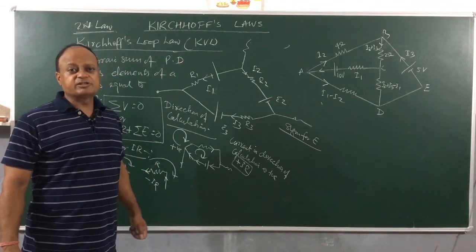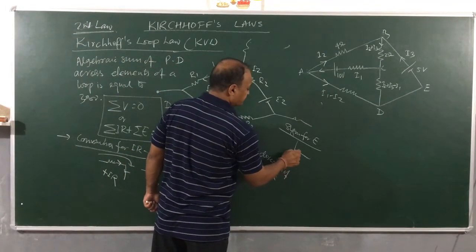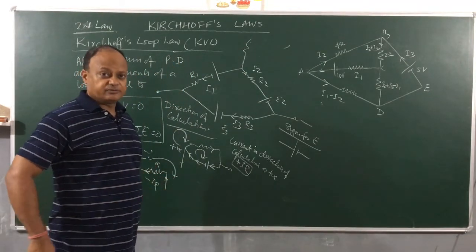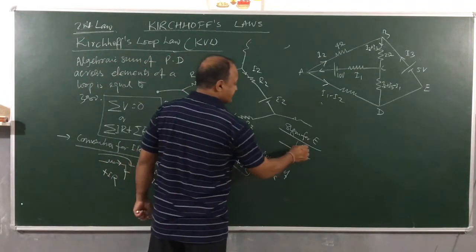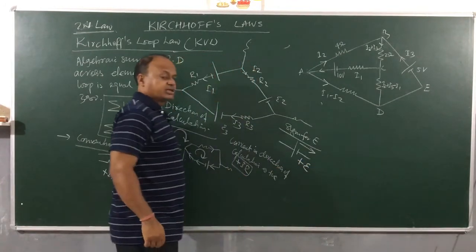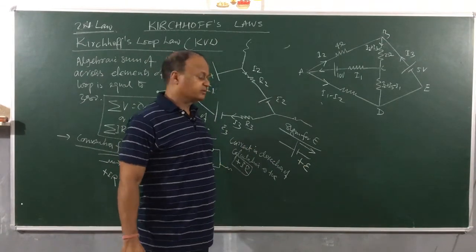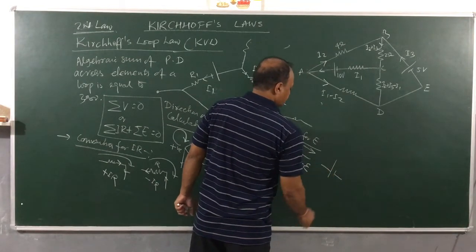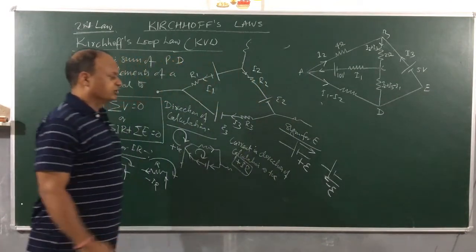What will be the sign convention for E? Remember, if I am moving from positive to negative, then E will be taken with what sign? Positive sign. If I am going from positive to negative, I will take E as positive. And if I am going from negative to positive, I will take E as negative. So you got all the sign convention.